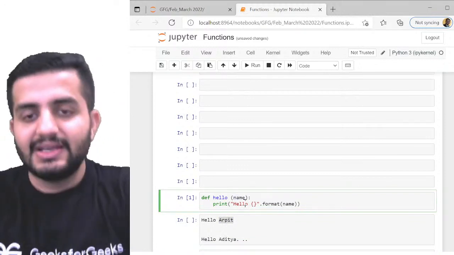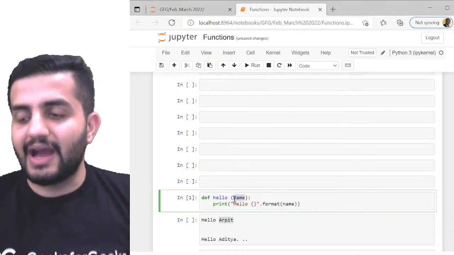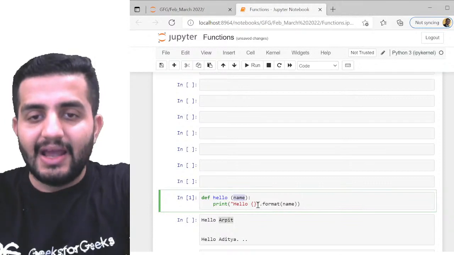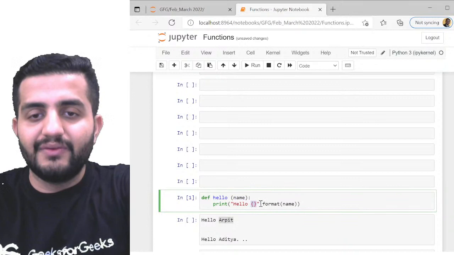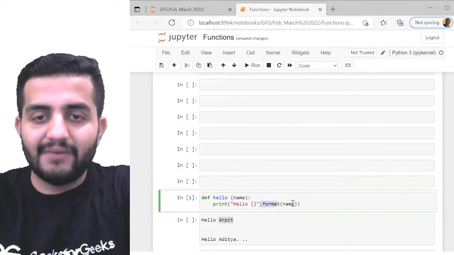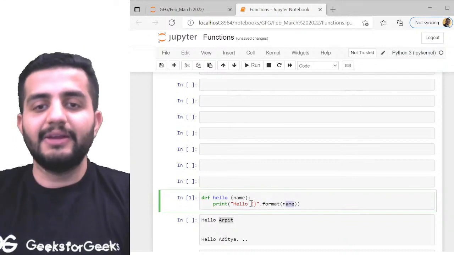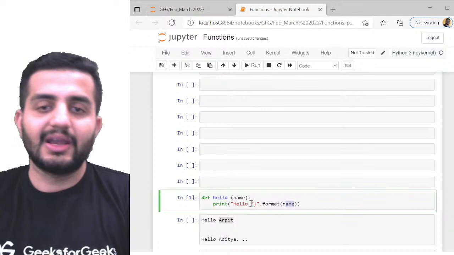So now in this parenthesis, we can also pass an argument. Here I am giving the argument as name, for example. And in the print statement, we use the same format. So we have these curly braces, and we have used the dot format, and in the dot format we're giving the name, which is nothing but the actual name which I'm passing every time.